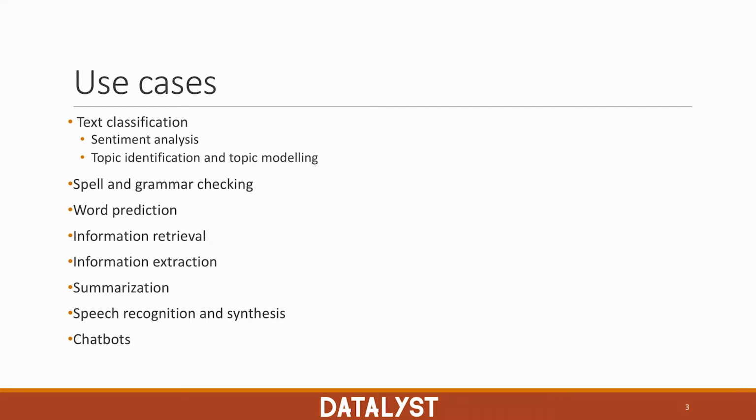So natural language processing has many use cases, and here are some of them. We can obviously use NLP to classify text. We can also do things such as check the spelling, the grammar and the syntax, predict words. You can use it for information retrieval or information extraction, summarization, speech recognition, chatbots, and there are more applications of NLP coming out all the time. So here we're going to view some of the most basic ones, the main goal being to open your mind to the different uses of NLP.